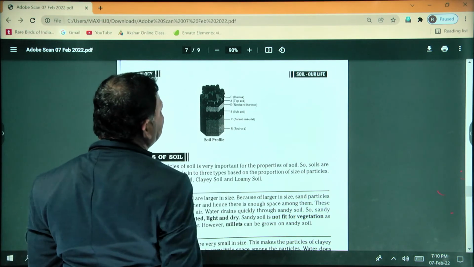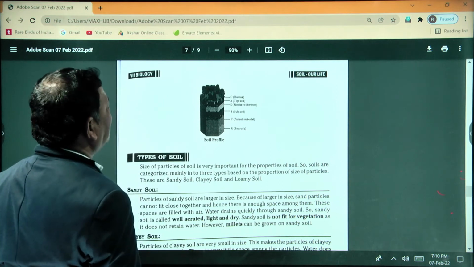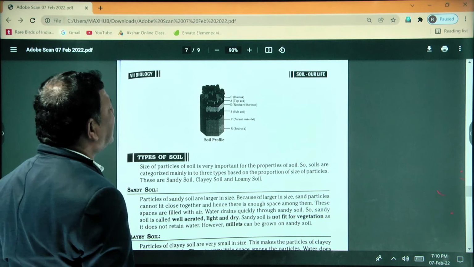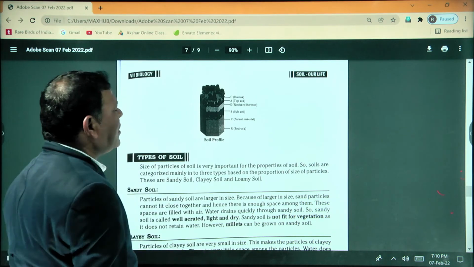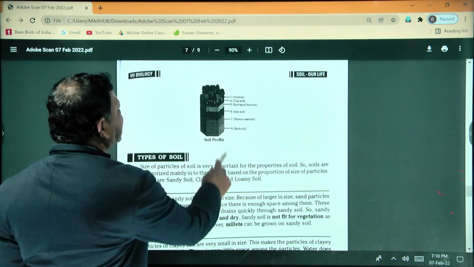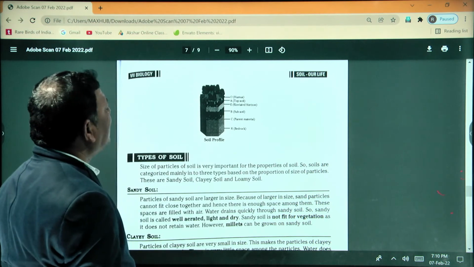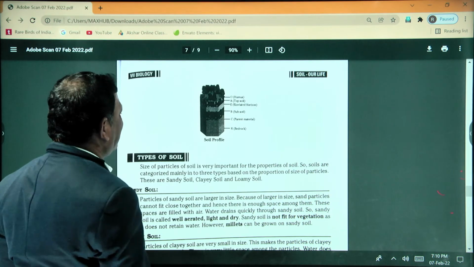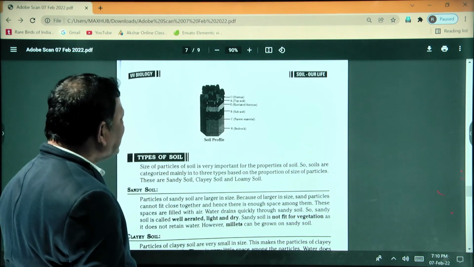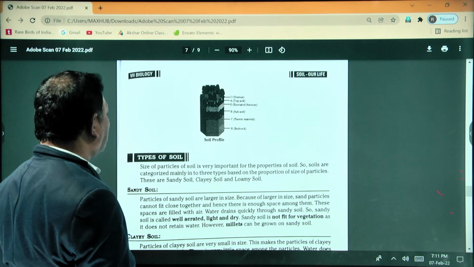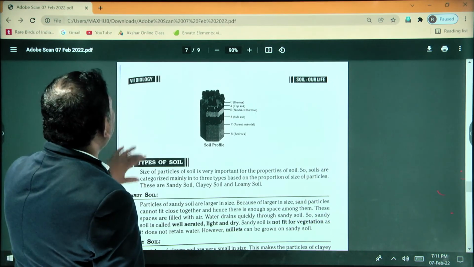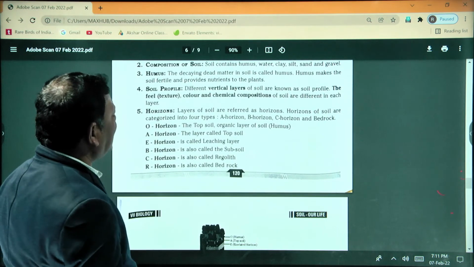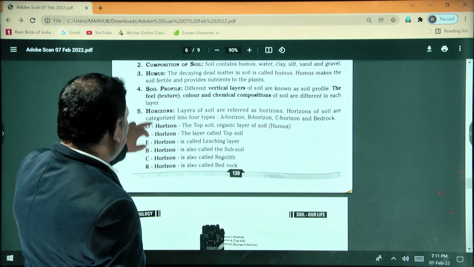The A horizon is called topsoil. The E horizon is called the leaching or eluviated horizon. The B horizon is called subsoil. The C horizon is called parent material, where regolith material is present. The R horizon is called bedrock. So these are the total horizons of the soil.